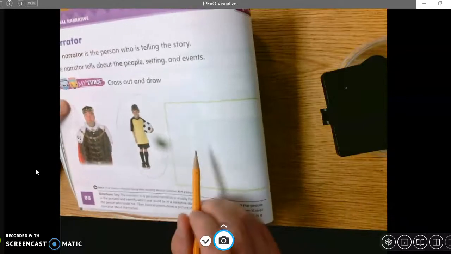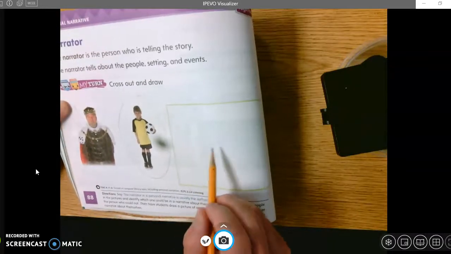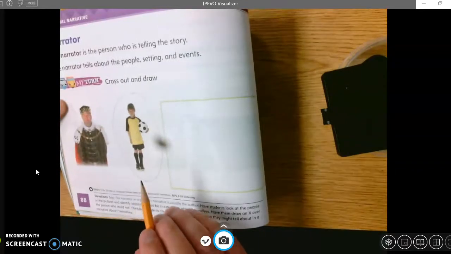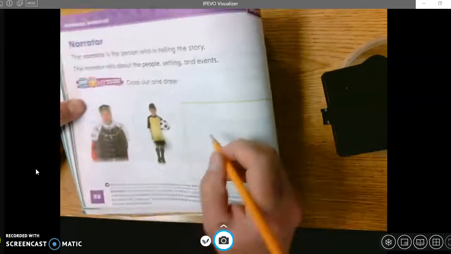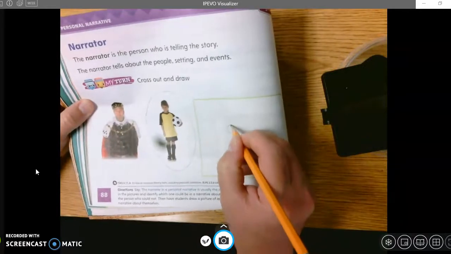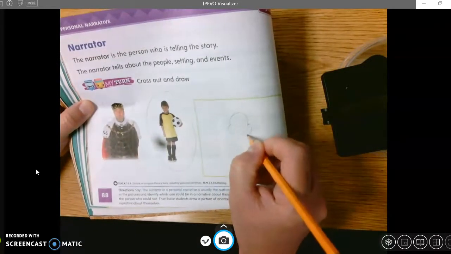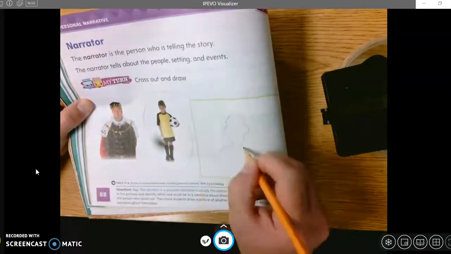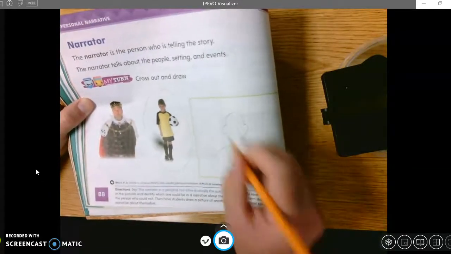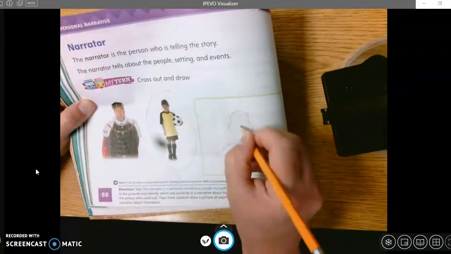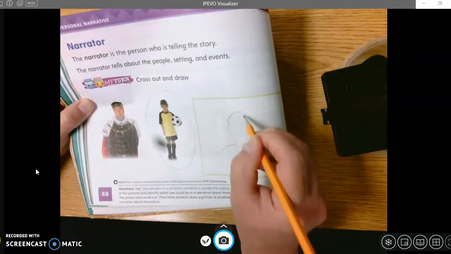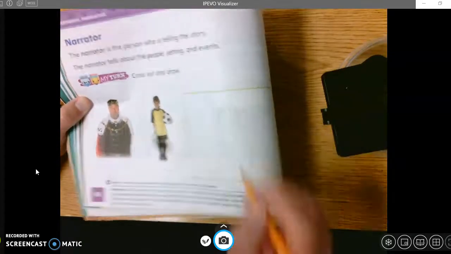So draw a picture, and you can pause the video. Go ahead and draw a picture of somebody that you could talk about in a story about your life. Okay? So I'm going to do a really quick drawing. I'm going to draw my grandpa, and I'm going to draw him. Now you can take a lot more time than this. I'm just going to do a quick one, just to give a quick example. This is my grandpa. He was a really great guy, and he would be in a story about my life.